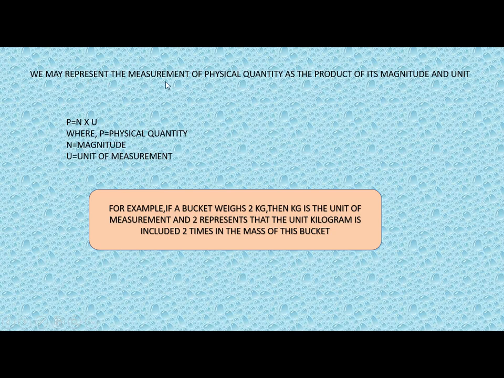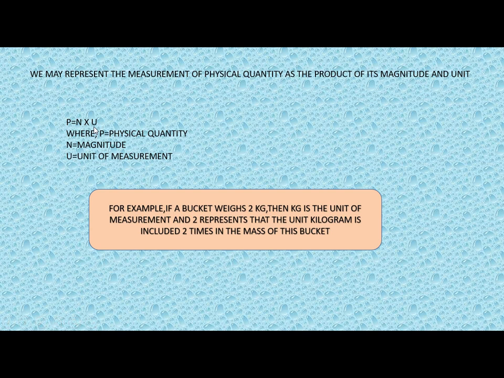Now we can represent the measurement of a physical quantity as the product of its magnitude and unit. Here we have a relation. P stands for the physical quantity, N is the magnitude, and U is the unit of measurement. Suppose you are measuring anything, this is your physical quantity whose weight you are trying to find out, and that can be represented in terms of N and U. What is N? N is the magnitude and U is the unit of measurement.